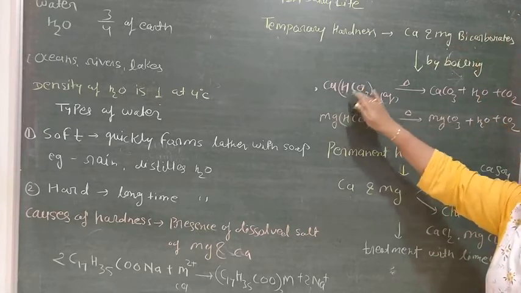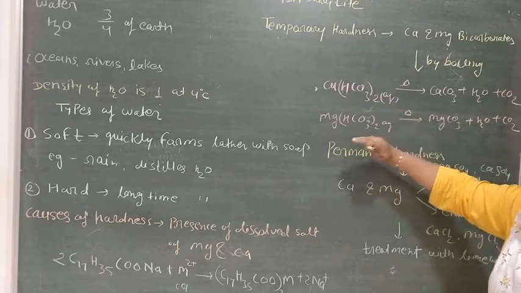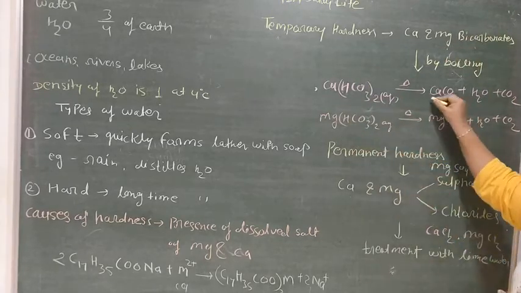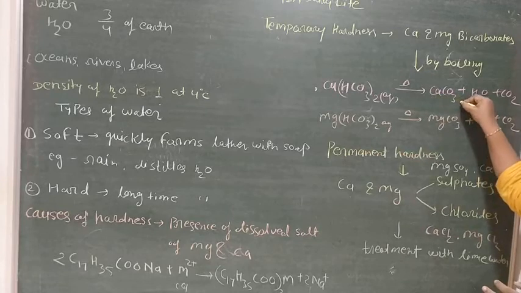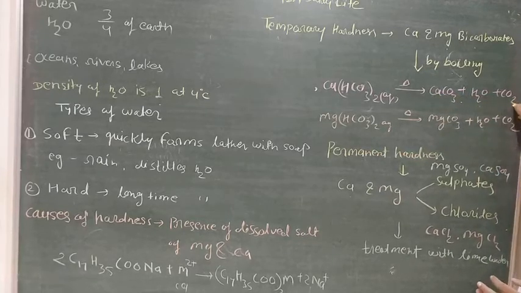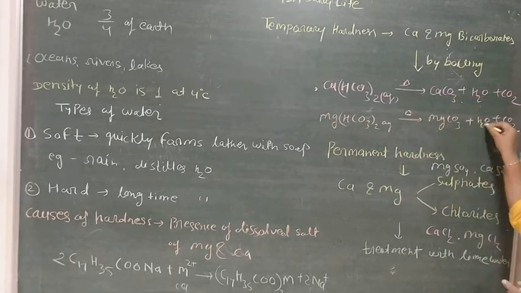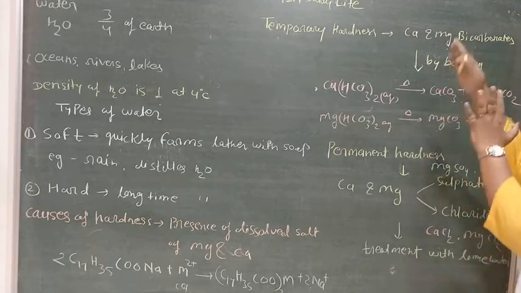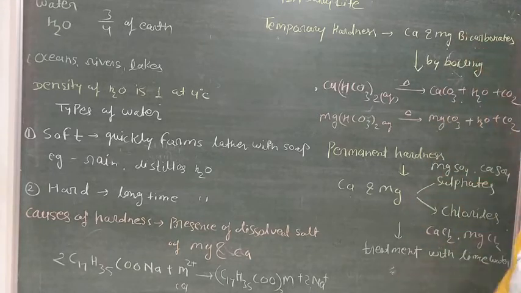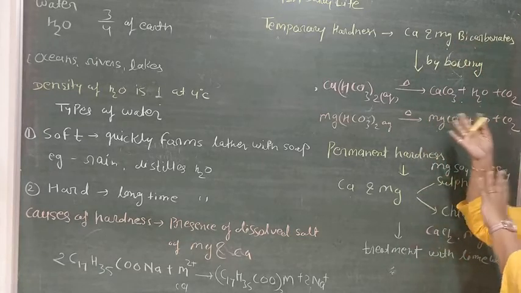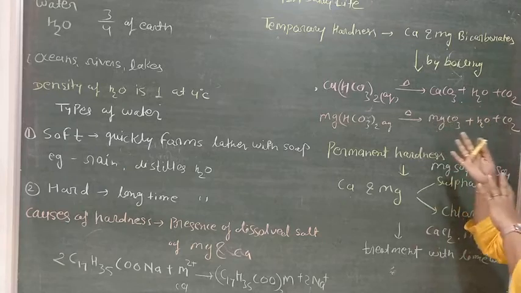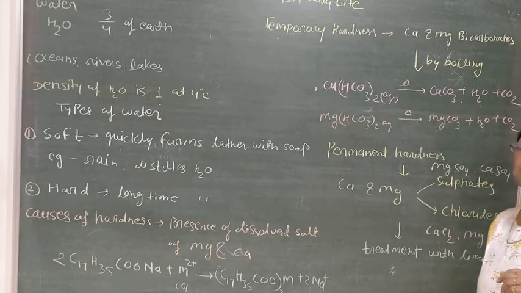After boiling, the calcium bicarbonate and magnesium bicarbonate convert themselves into calcium carbonate, water and CO2, and magnesium carbonate, water and CO2, and now your temporary hardness will be gone. As you start boiling the water, you get rid of temporary hardness. Okay, now you just see.